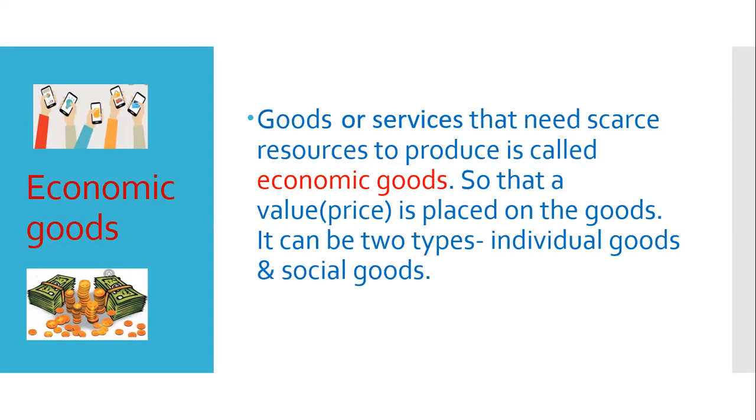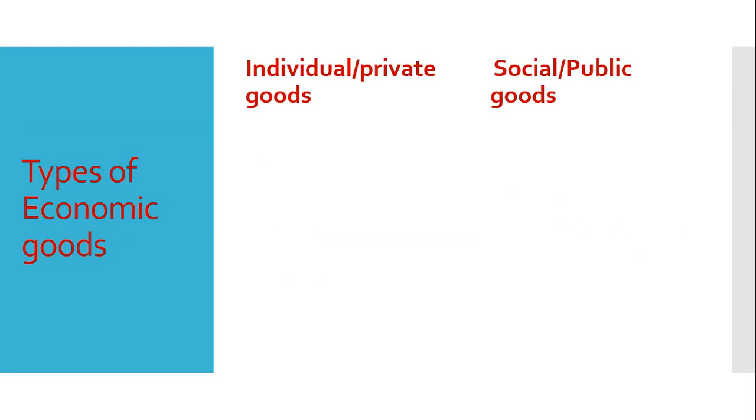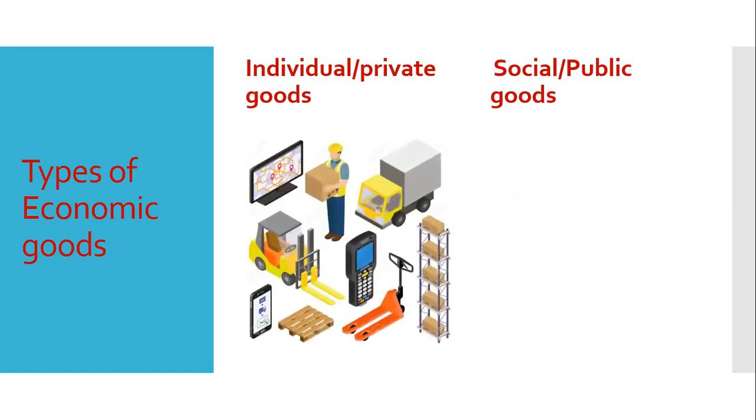These economic goods are of two types: individual goods and social goods. Individual goods can also be called private goods, because they can be owned and enjoyed or consumed privately. Like you can see in the picture, a vehicle, mobile, TV, and many other things can be private goods that people can own and consume privately.